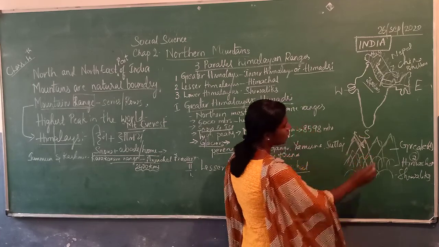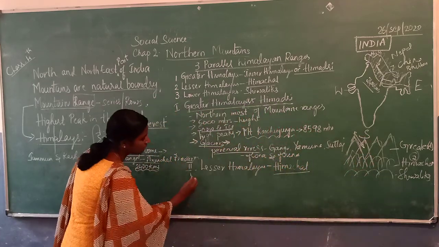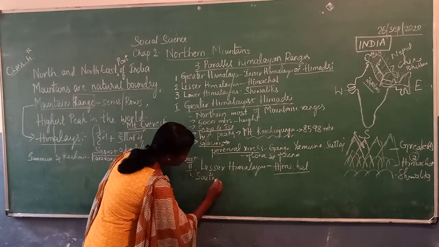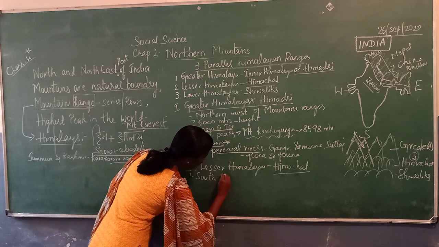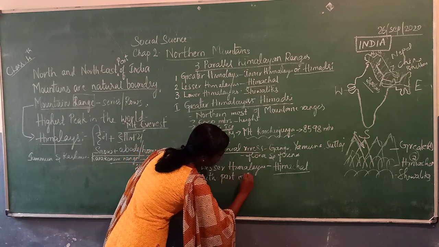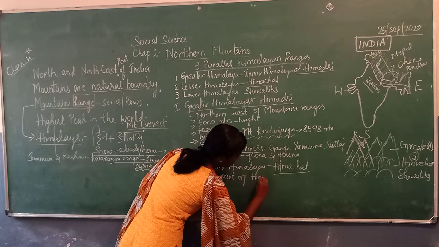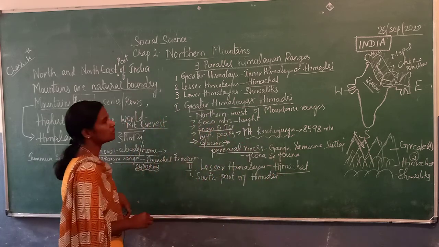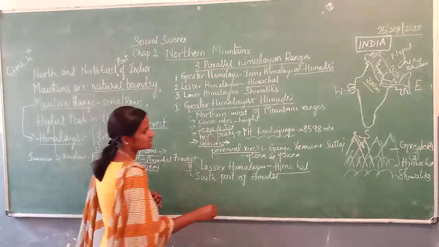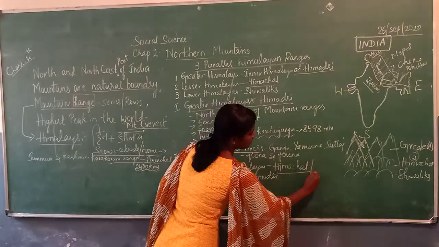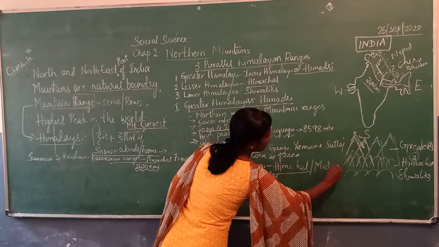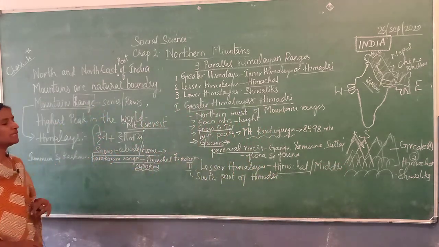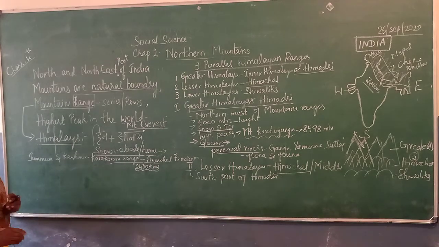It is also called the Middle Himalayas because it is lesser than the Greater Himalayas in height.